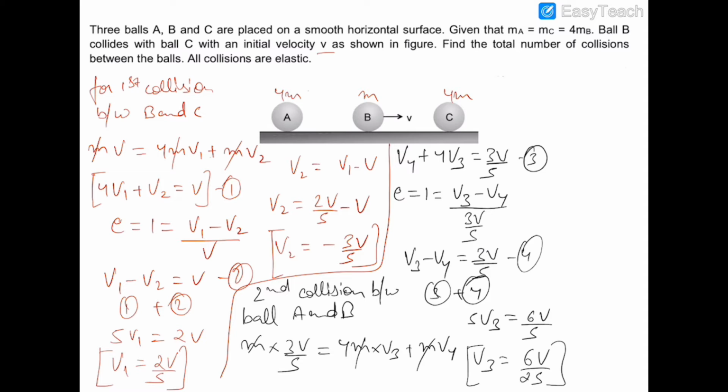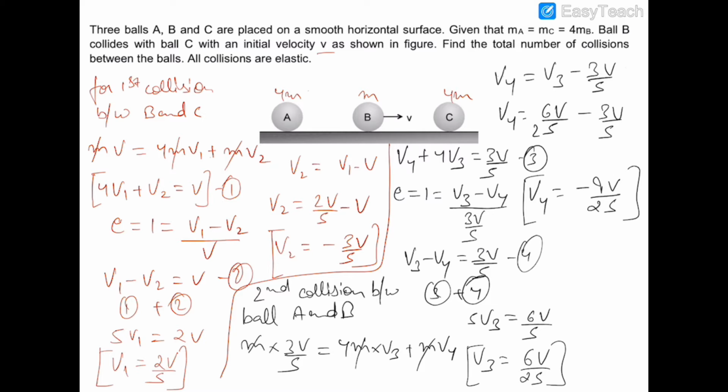And to calculate v4, we can use the relation that v4 is equal to v3 minus 3v by 5. So v4 is equal to 6v by 25 minus 3v by 5. So v4 will be equal to 6 minus 15, which is minus 9v by 25. Okay, so again this v4 is the velocity of ball B, which is again negative, which means that ball B is now moving towards ball C.